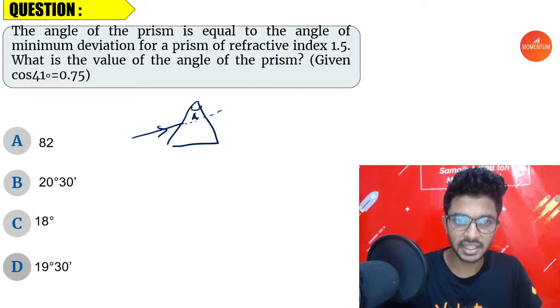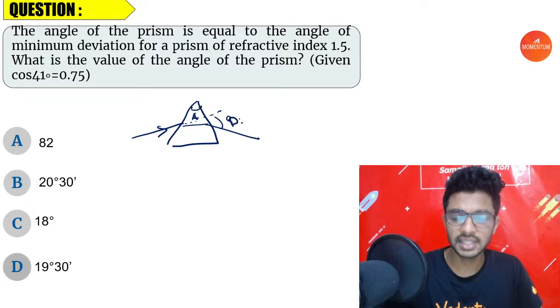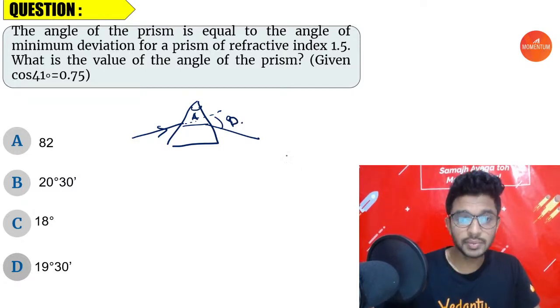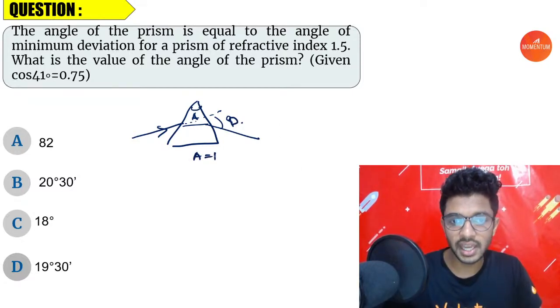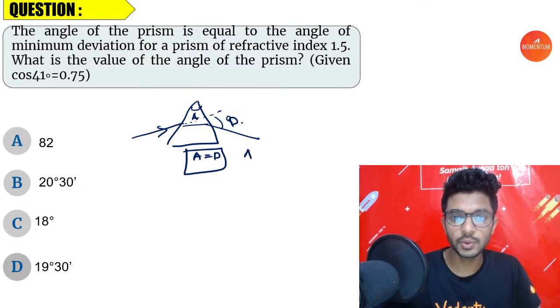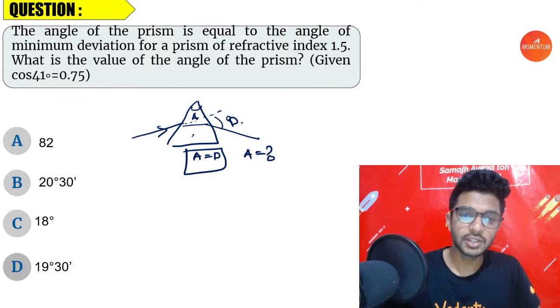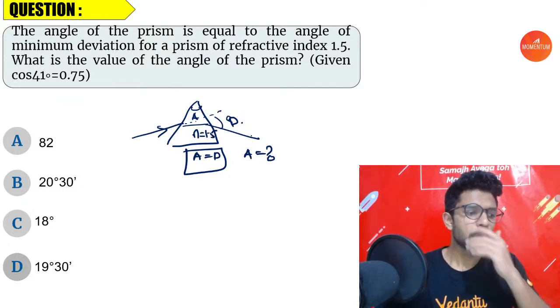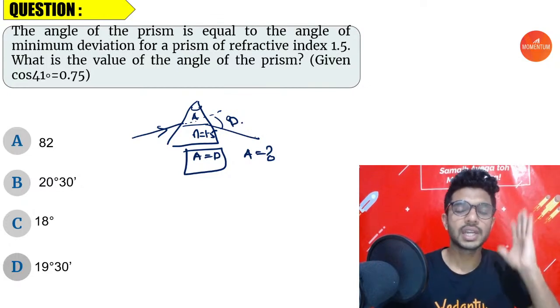The light ray, instead of going straight like this, will be undergoing a deviation. Let's say this is D. It is being told that according to this equation, A is equal to D, and you are supposed to find the value of A. The refractive index of the material N is given as 1.5. Which formula do you have to use in order to get the answer?